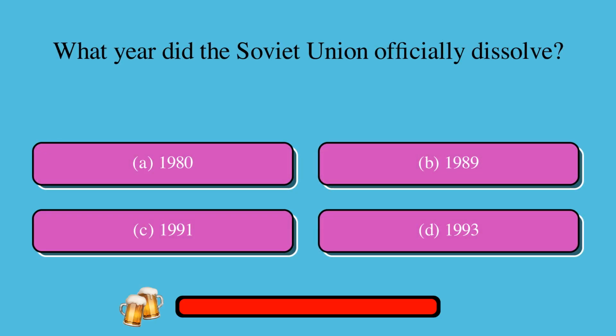What year did the Soviet Union officially dissolve? Is it A, 1980, or B, 1989, or C, 1991, or D, 1993? The correct answer is C, 1991.